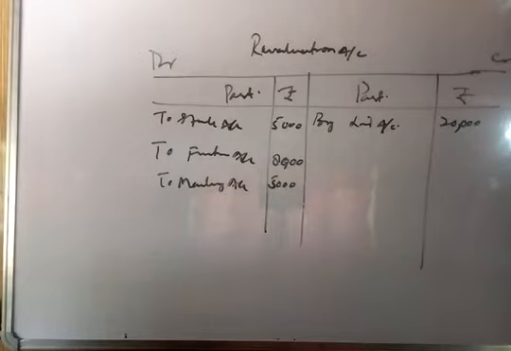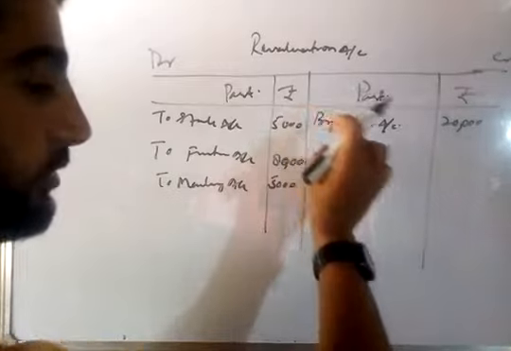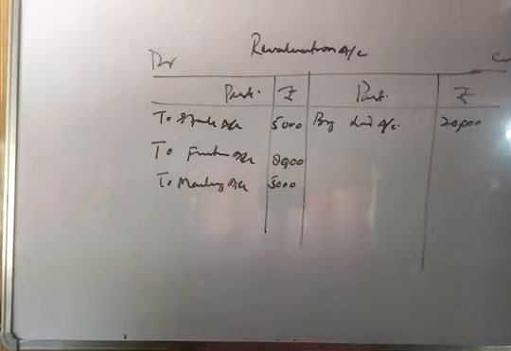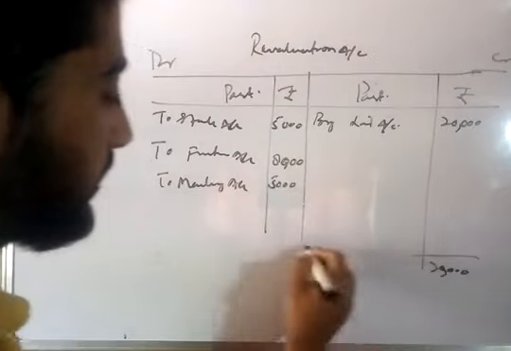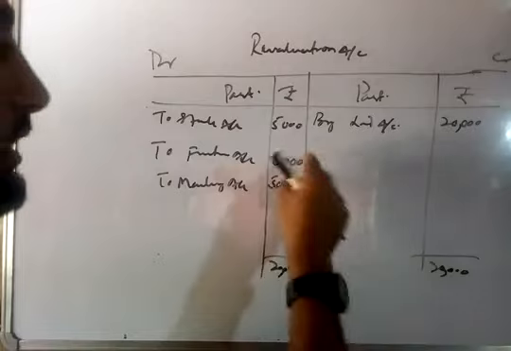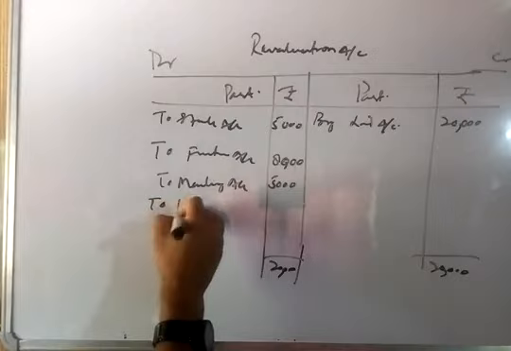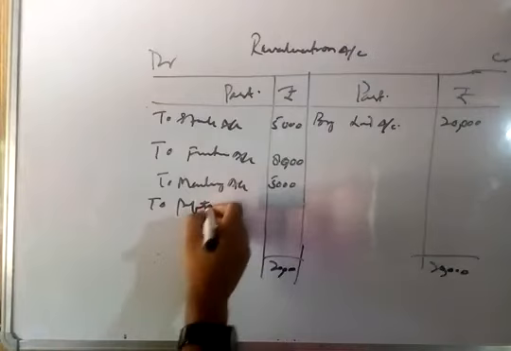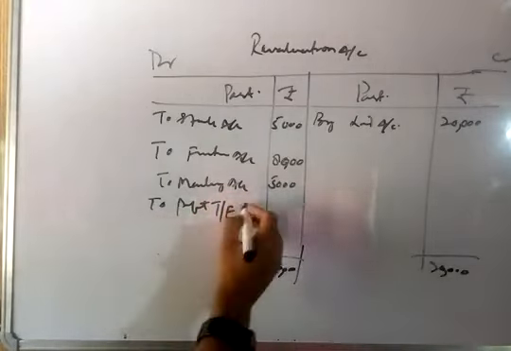So now we will compare these gains and losses. The total gain is 20,000. Total losses due to revaluation were 5,000 plus 5,000, that is 10,000, plus 8,000, that is 18,000. Total gains were 20,000, but total losses were only 18,000. So there is a revaluation profit of 2,000. This is 20,000 minus 18,000. There will be a revaluation profit of 2,000, and we will transfer this profit.